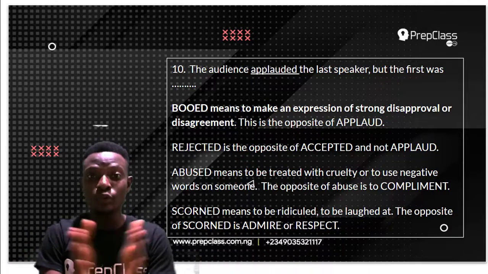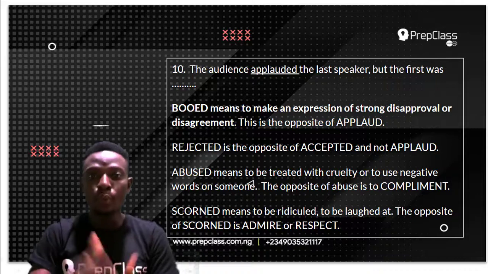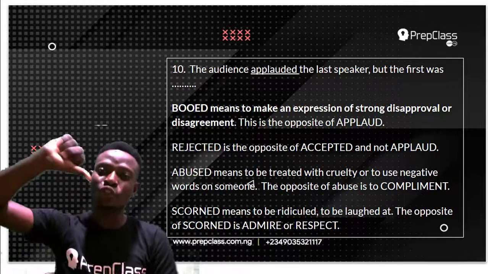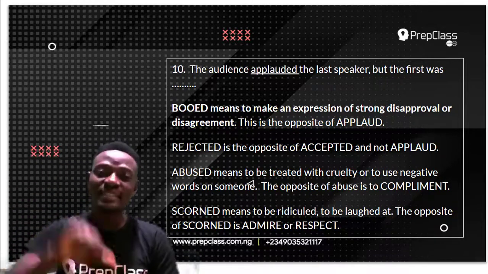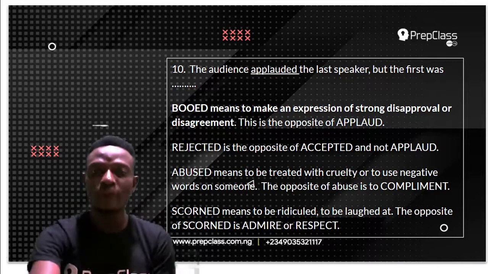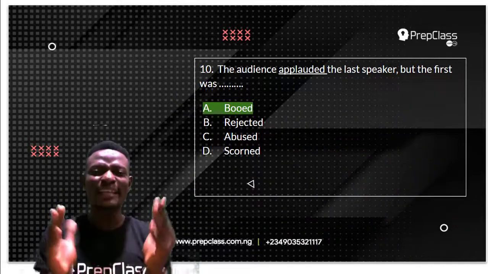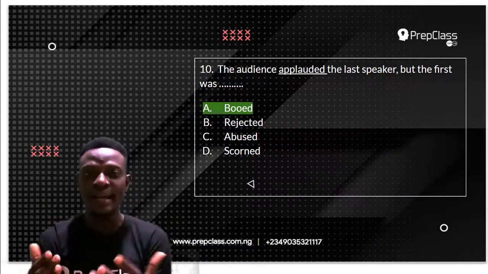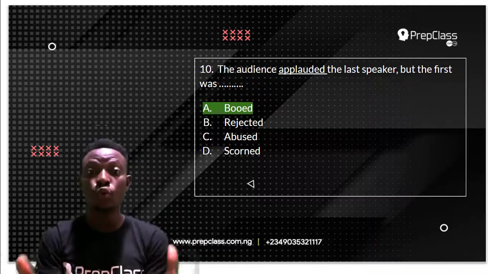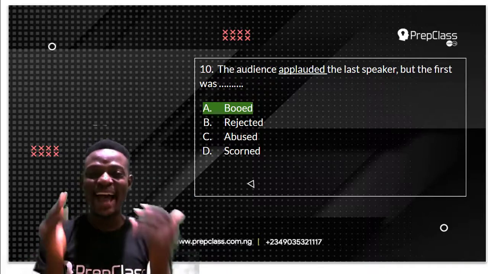Applauded means to show approval for by clapping. Booed means to make an expression of strong disapproval or disagreement. So this is the opposite of applaud. The audience applauded the last speaker, but the first was booed. So that is the answer to this question.